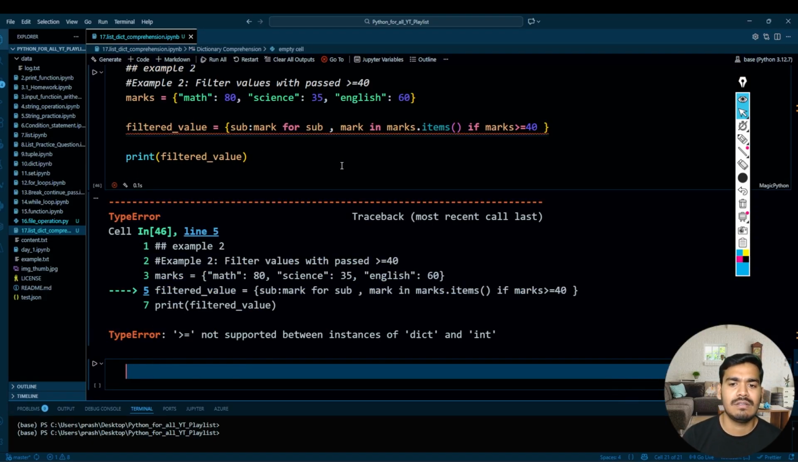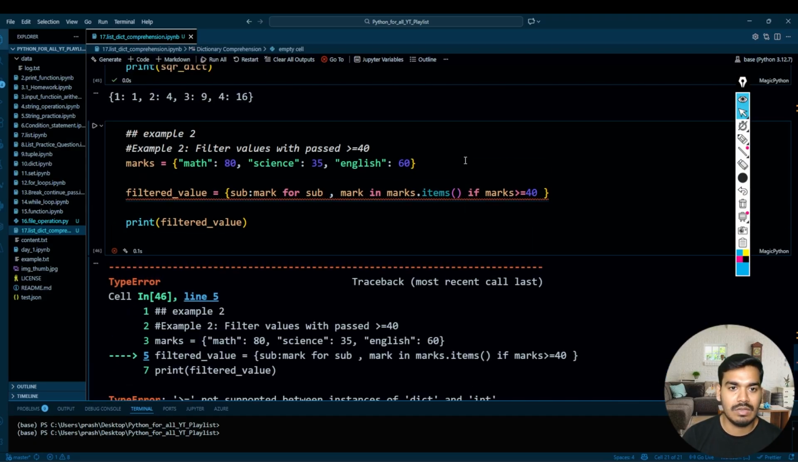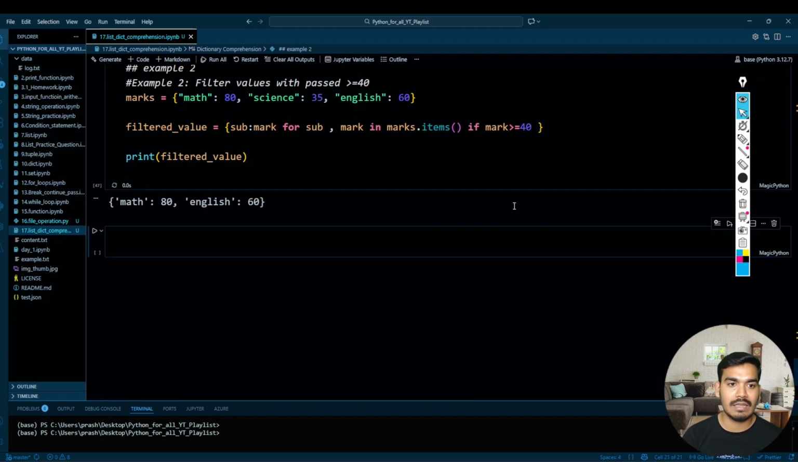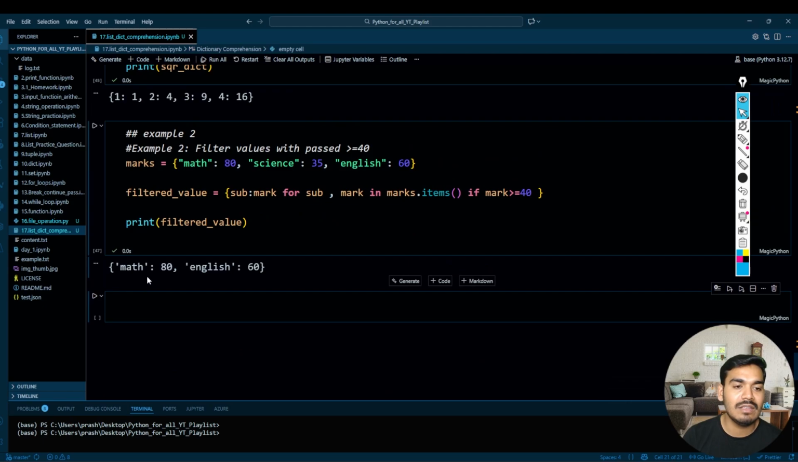What is the mistake? It says not supported between instance of dictionary and int. Okay, I wrote marks, it should be mark, M-A-R-K. So over here you have math with 80, English with 60. All good, guys? No need to explain anything.